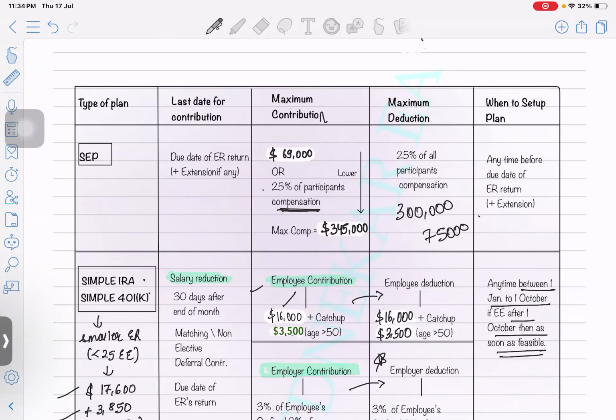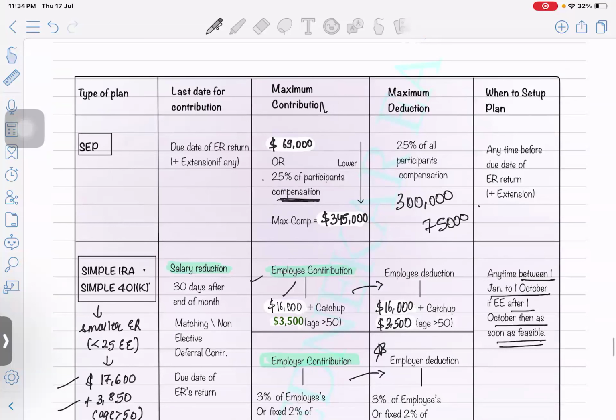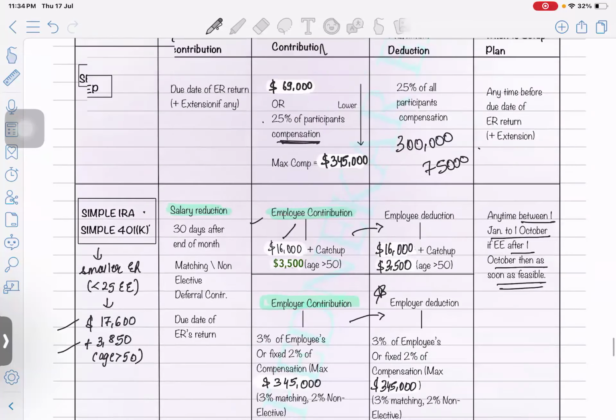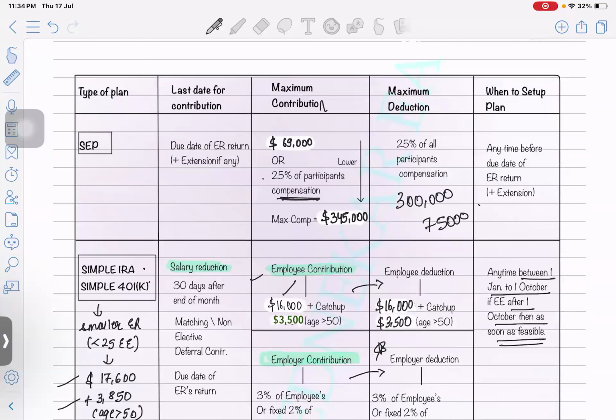Okay. So what's the limit? Here in this chart, you just have the contribution limits, deduction limit, and what is the last date for contribution. Later on in this chapter, we are going to further understand each and every type of retirement plan in detail. Okay. So again, it's a quick recap. It's not going to be much detail, but yes, it's going to be very much helpful for your exams.